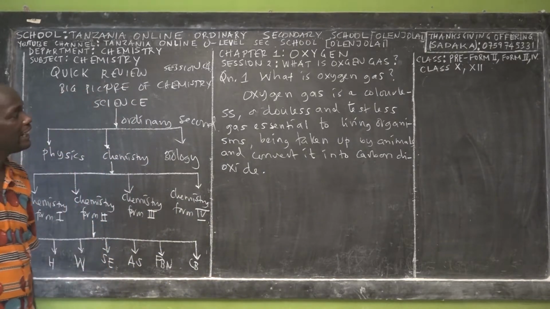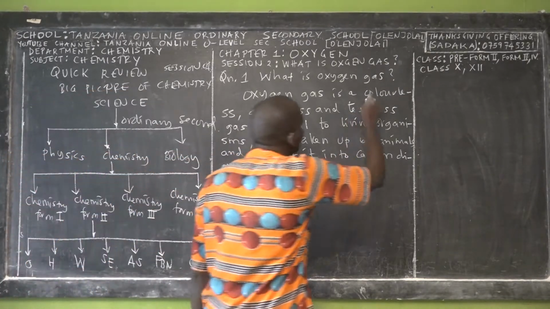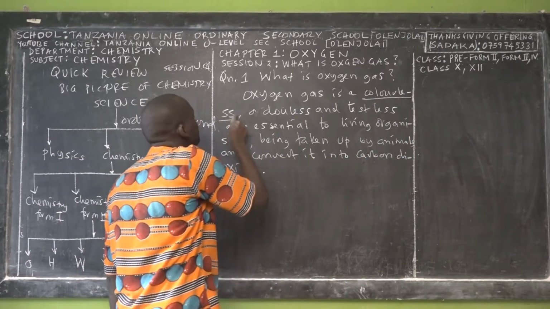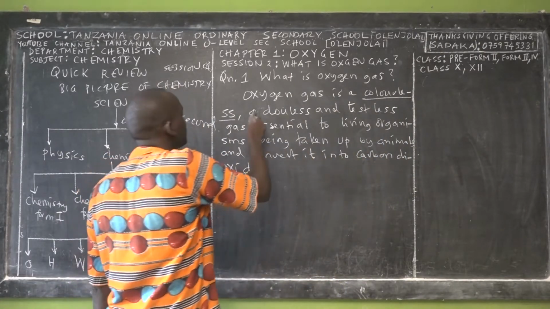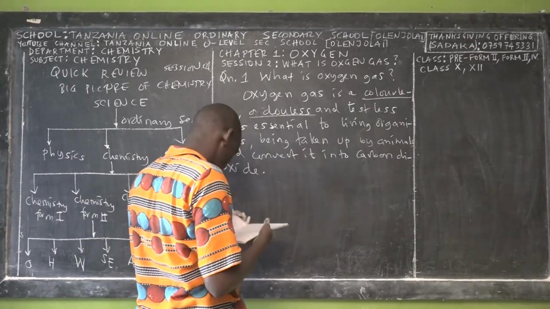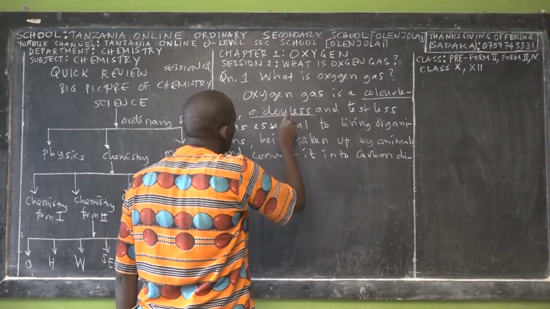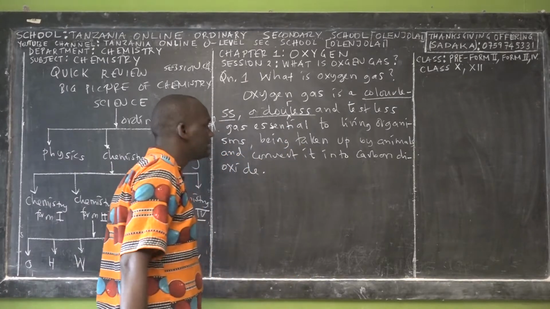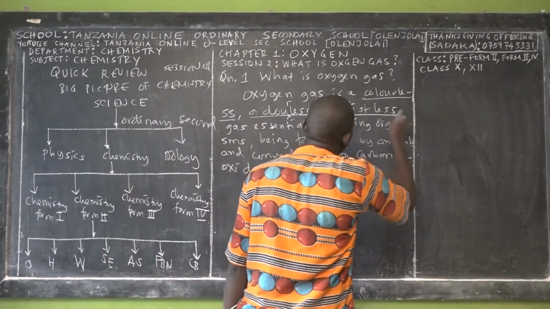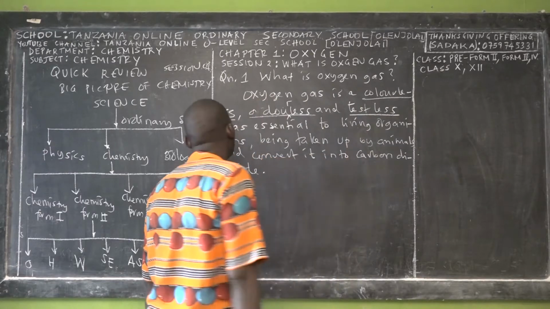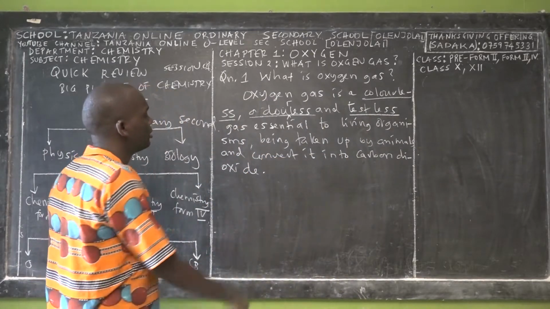So oxygen gas is colorless, it does not have any color; it is odorless, it does not have any odor; and tasteless, it does not have any taste.